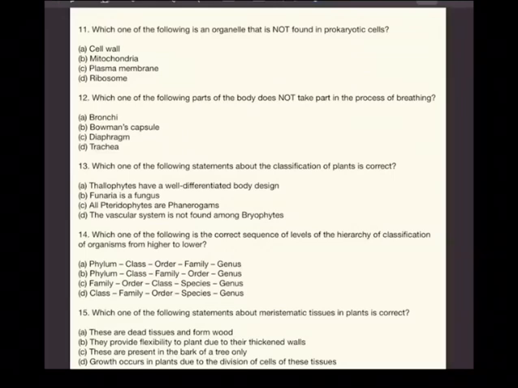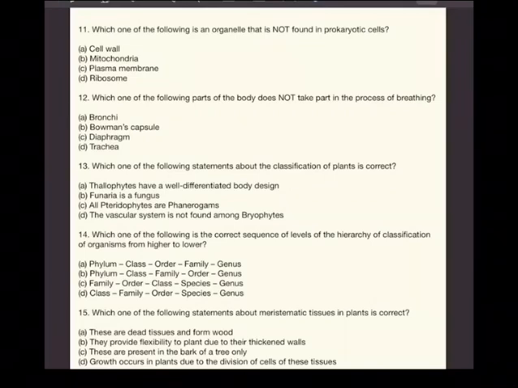Question 14. Which one of the following is a correct sequence of levels of the hierarchy of classification of organisms from higher to lower? This is chapter number 1, class 11th. Now you know that obviously it is phylum, class, order, family, genus. So question number 14, A is the answer because others are not in correct hierarchy.